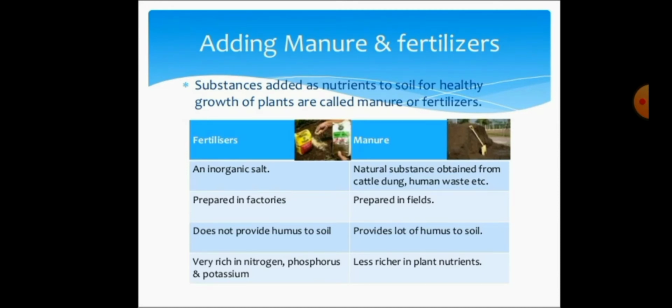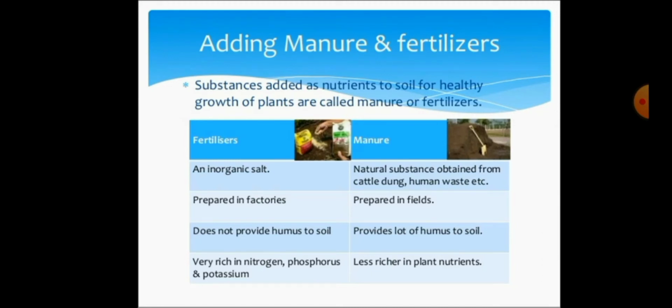Manure or fertilizers are substances added to the soil that contain nutrients and increase the nutrients in that soil. So finally, crops will absorb those nutrients, and healthy development of crops takes place.